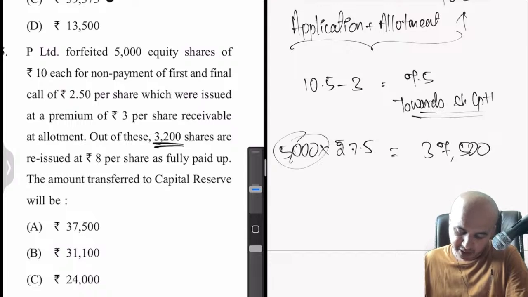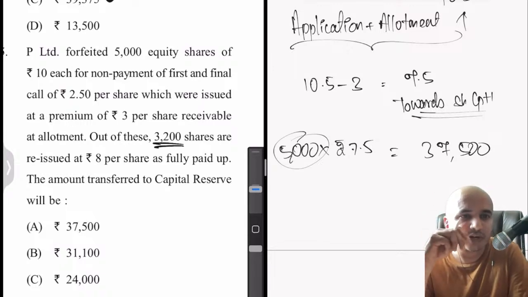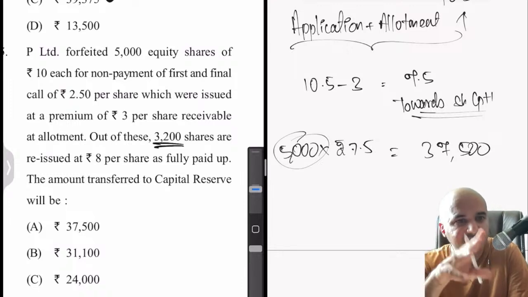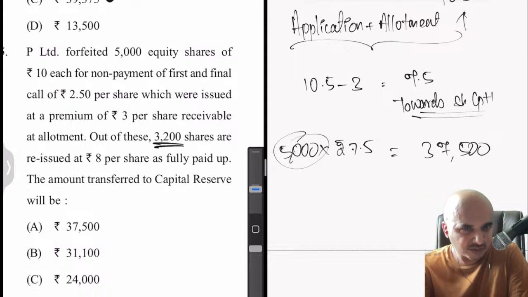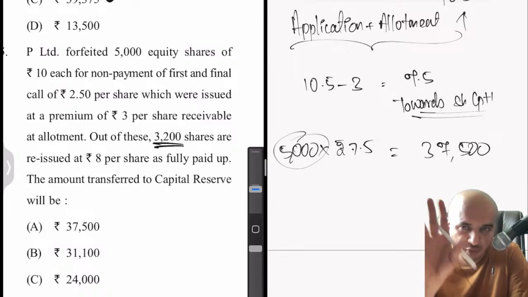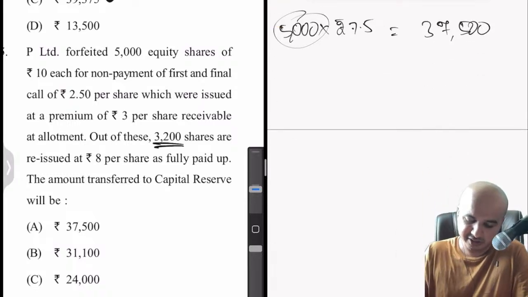So not only that, there is one more thing which is important here. If you read the last line of the problem, they say out of these, 3,200 shares are reissued at rupees 8 per share as fully paid up. That means when they have reissued, they have given a discount of rupees 2. We say shares cannot be issued at a discounted rate, but then here they have issued shares at a discounted rate. Don't worry, there is a formula which you need to take care of when forfeited shares are reissued. Normally in the problems you don't have to worry about that, but just so that you understand how exactly this thing works, have a look at this.